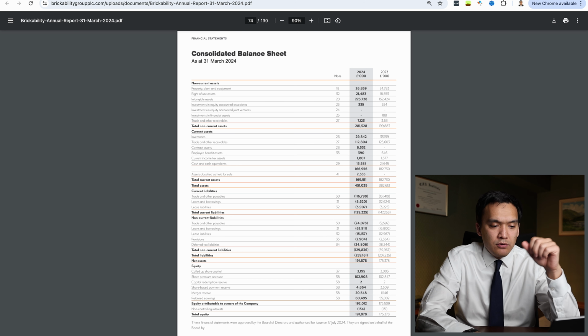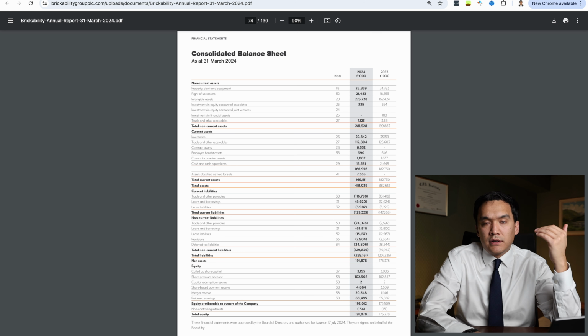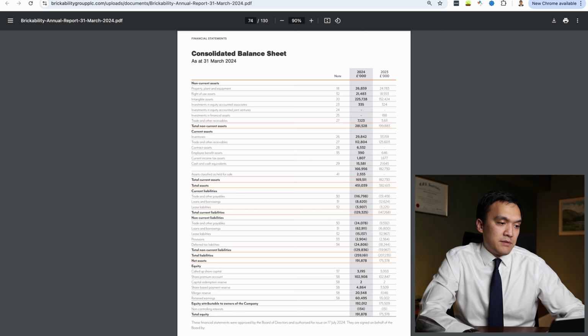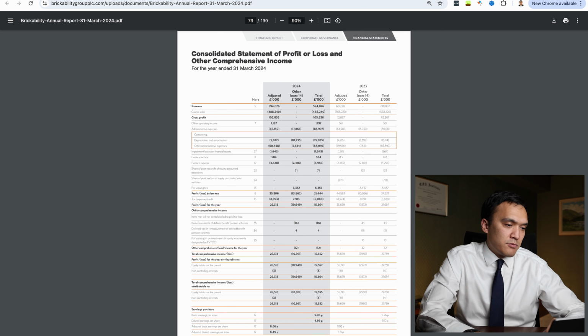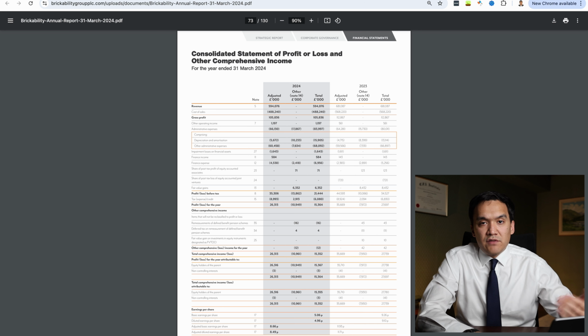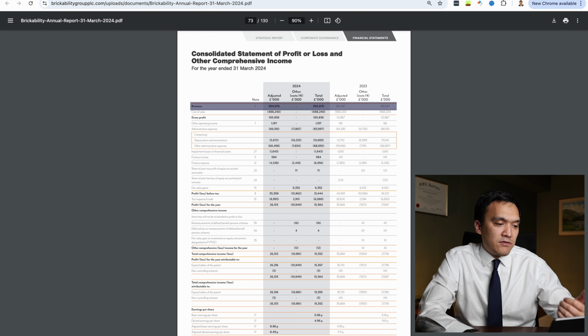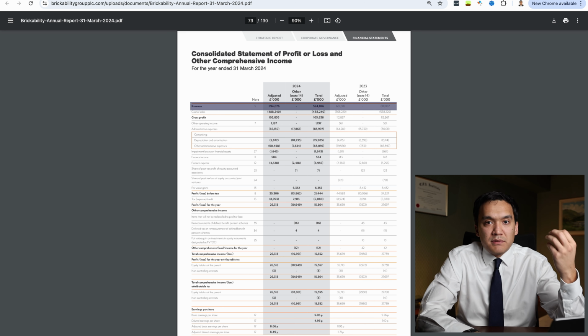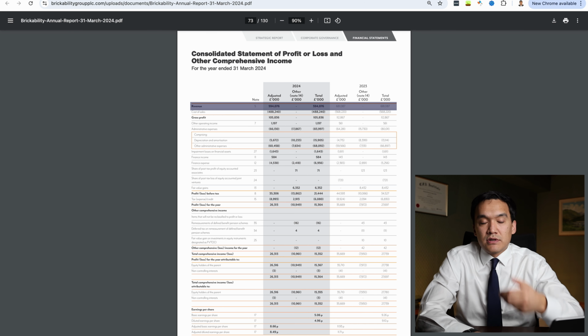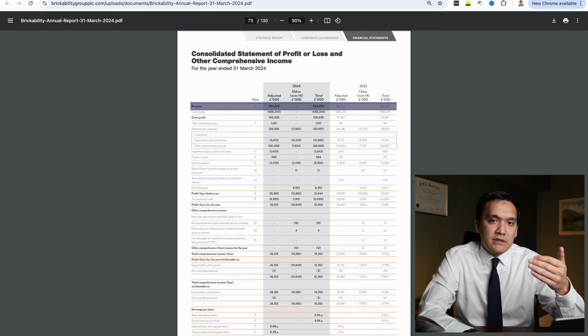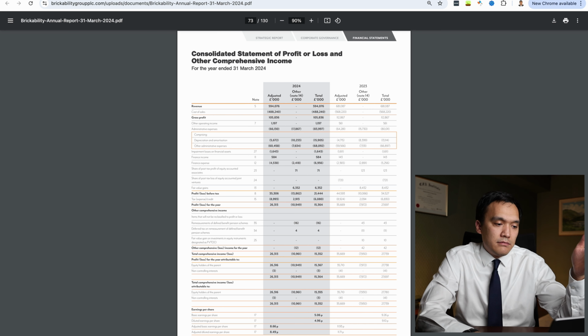Then final check that I would do is check for any weird and unusual numbers. So for example, if we go to page 73, which is our profit and loss statement, we can see that the revenue for 2024 was 594 million and 76,000 pounds. And that's okay. For me, unusual or weird number would be something like 500 million. So 5 and many zeros. And then I would think that the accountant just made this number up, because we rarely see very round numbers in the actual business performance. So if you see a lot of unusual numbers, then you need to explore what is happening.